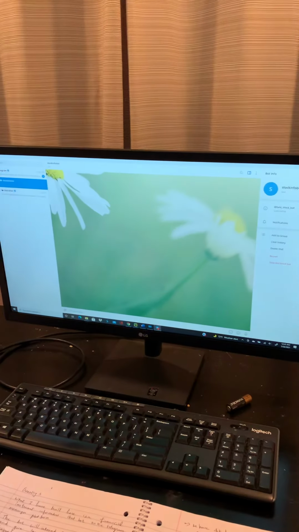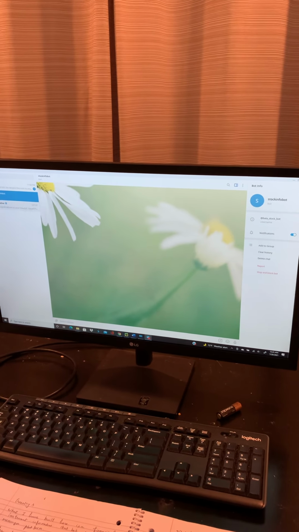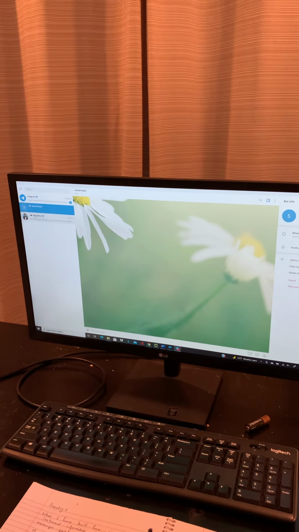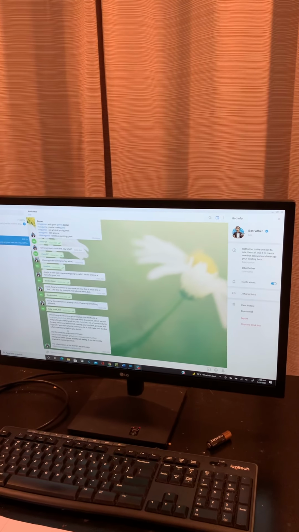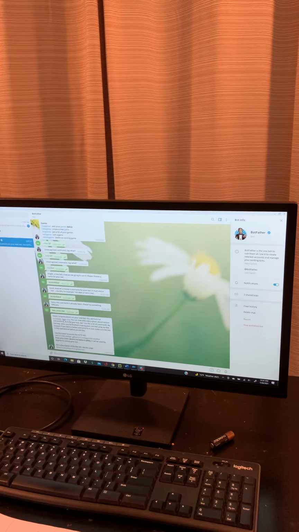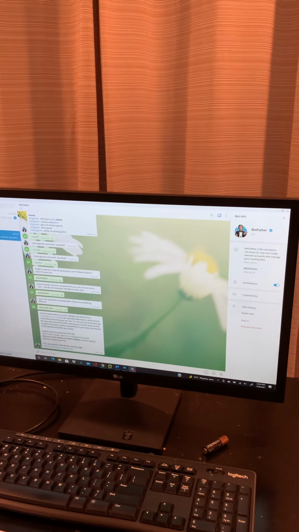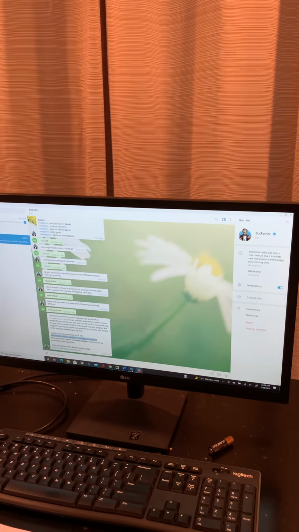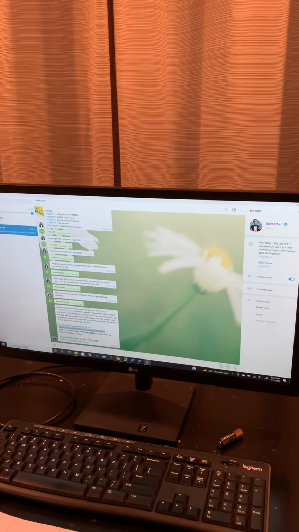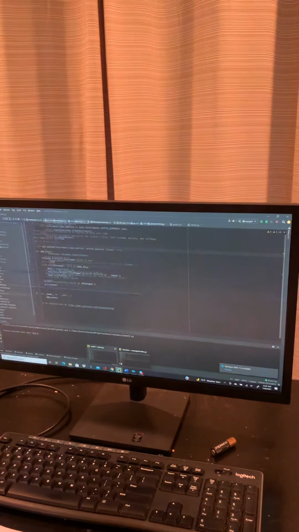So here I launch the bot. This bot was created on the Telegram platform. Telegram has the BotFather, which gives some commands to create our own bot, like choosing a name for it, and then it gives an API key, and we use this API key in the messenger to connect to the chat.